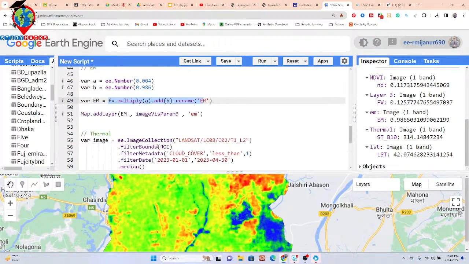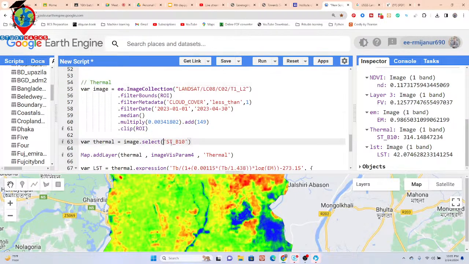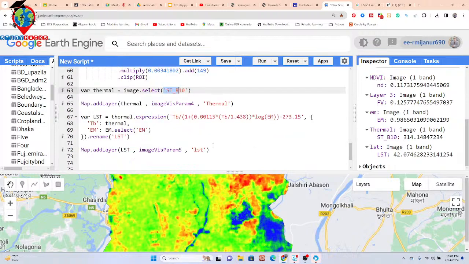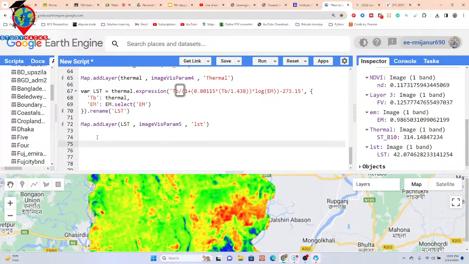And first of all, we take the thermal band. Because this time we again take the image collection, since the thermal band scale and offset are not the same. That's why this time we take another collection only for the thermal, and from here we select the thermal band, then find this equation, and finally calculate the LST. Okay, so this is our LST map. Now we can easily use this map to calculate the urban heat island map, as well as the urban thermal field variance index. We can easily calculate them from that.